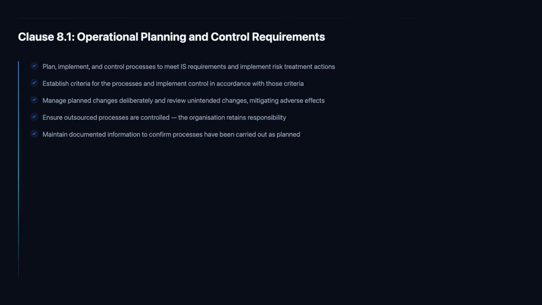Documented evidence that processes have been carried out as planned is the audit trail that allows both internal and external auditors to verify that Clause 8.1 is being implemented in practice. Without documented evidence, an organization can describe its processes eloquently, but cannot demonstrate that they are actually being followed. Process documentation alone, the procedures and work instructions, is necessary but not sufficient. Records showing that the procedures were followed in specific instances are what close the evidence loop.